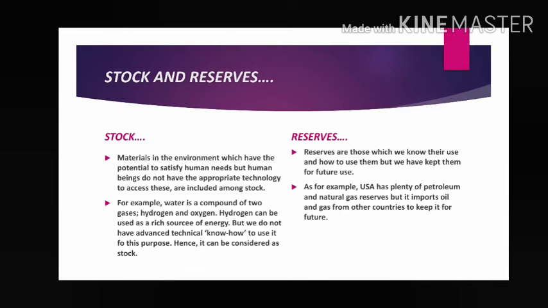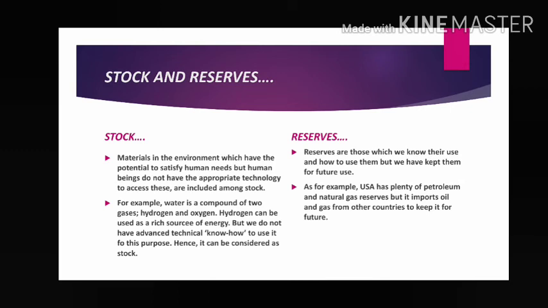Now the question: if it has its own petroleum within its own boundary, why is it purchasing from other countries? Because USA is conserving its petroleum for the future. That is called a reserve. So here there is no technological unavailability, no problem in technology. Here it is the intention, you want to keep it for the future, that's why you are not using it. So it is called a reserve.